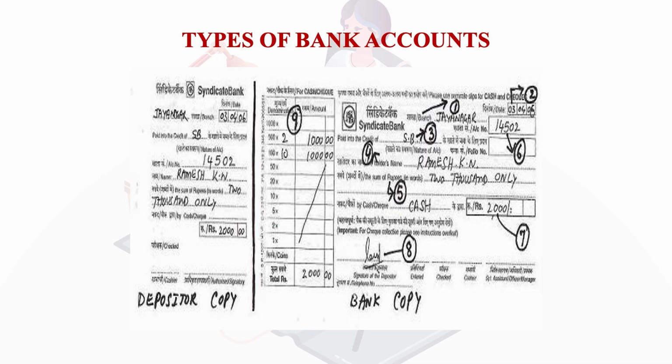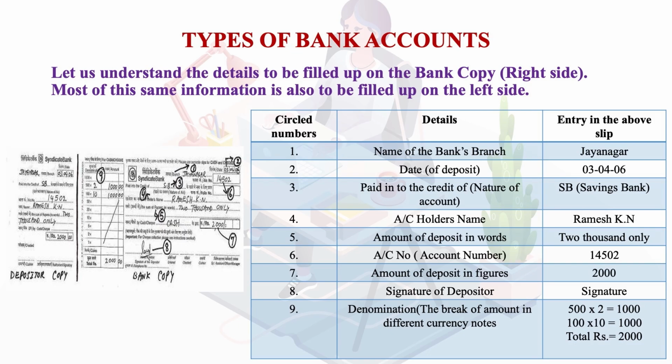If you see, the first is the name of the bank's branch. Here it is showing Jayanagar. If you see the paying slip, you will see that the branch is given as Jayanagar. Similarly, the date of deposit here is shown as 3rd of April 2006. On the paying slip, at serial number 2, it is shown as 3rd April 2006.